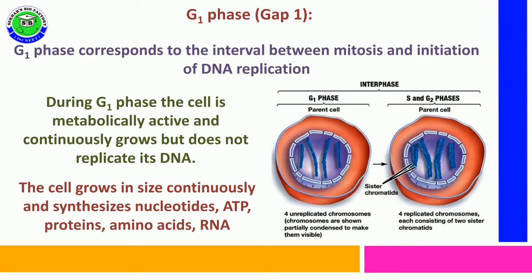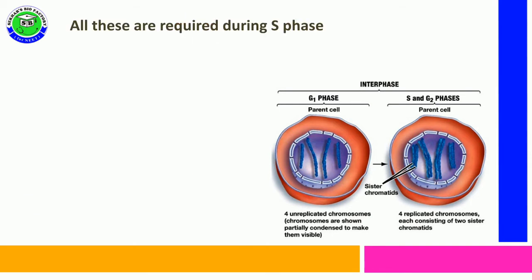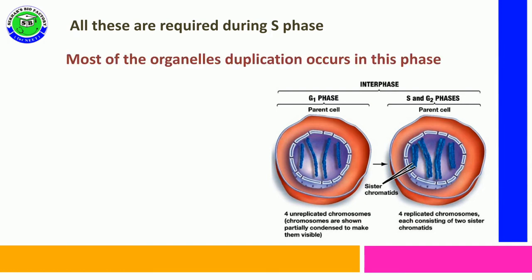Along with that, many changes take place in the cytoplasm and nucleoplasm of the cell by synthesizing nucleotides, ATP molecules, proteins, amino acids and RNA. All these are requirements for the synthesis of DNA in S phase.